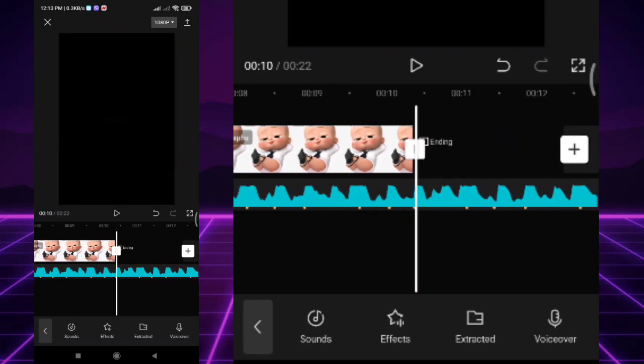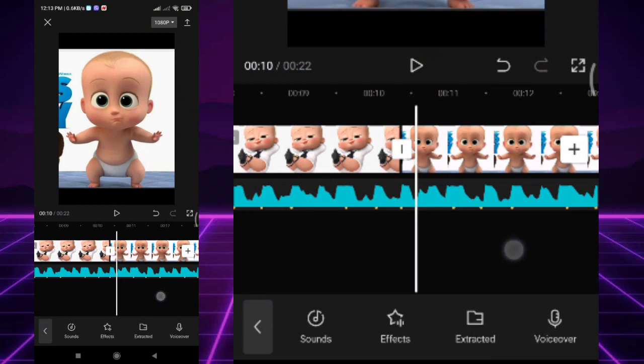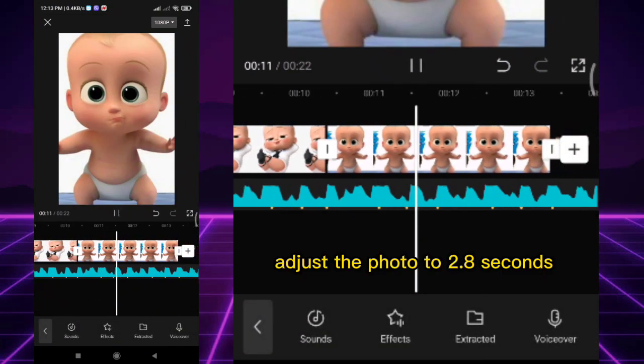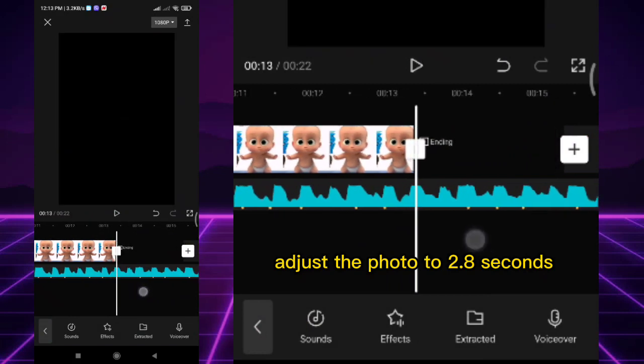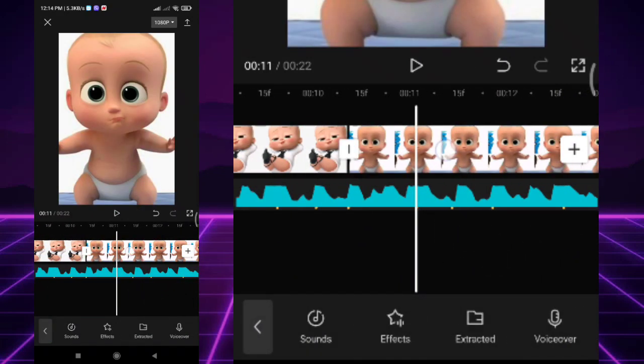Add another photo. Adjust again the photo. Adjust the photo to 2.8 seconds. Then split each match cut.